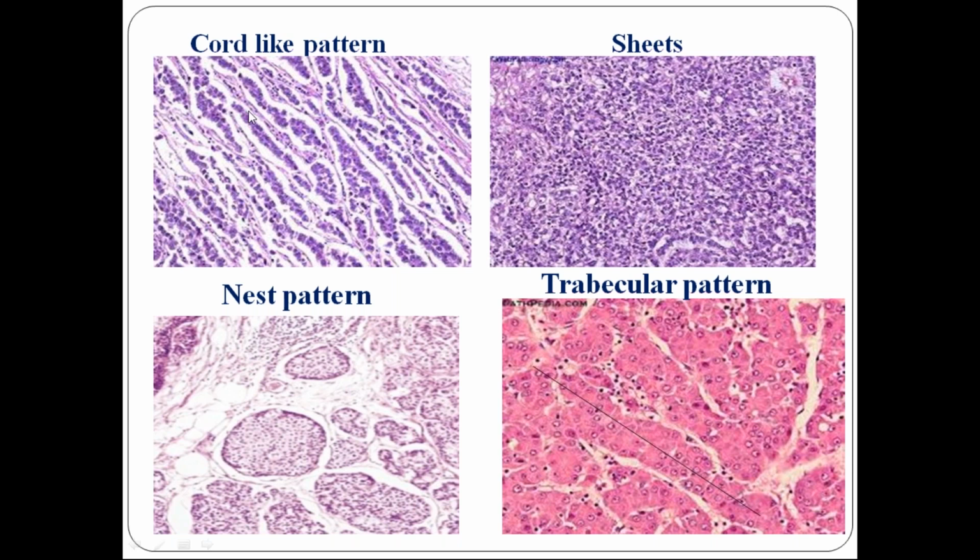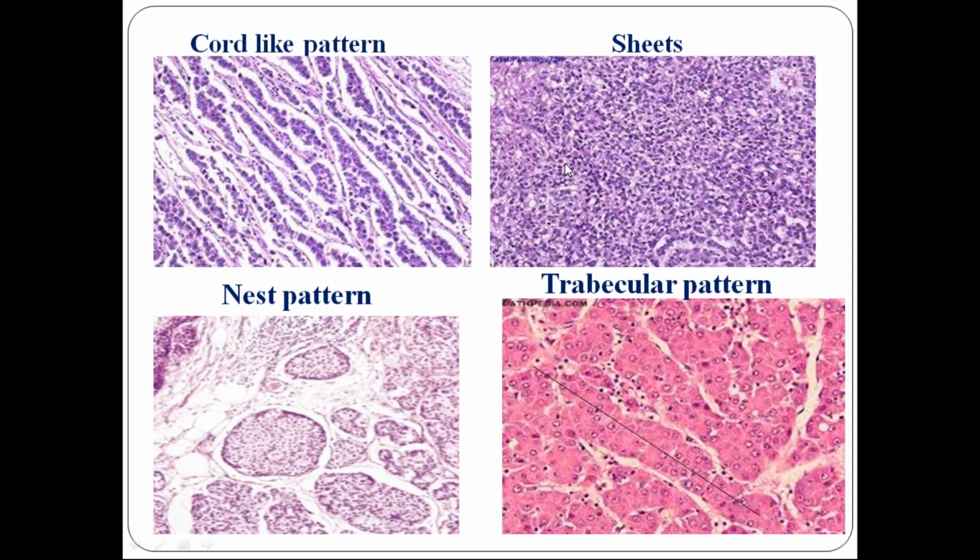They are arranged in linear rows, double or triple rows of tumor cells in a linear fashion. All these blue dots you're seeing are our tumor cells. These rows are separated by thin fibrous tissue. So this is a cord, just like a charging cord on a linear string. Here there are double, or sometimes triple, rows. So that is called a cord-like pattern.